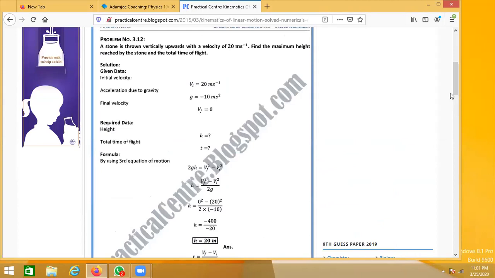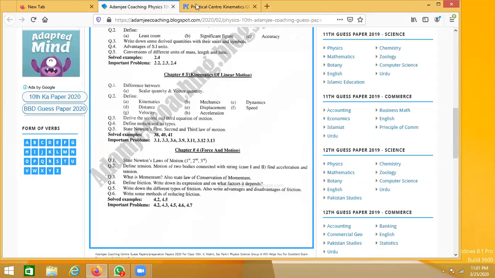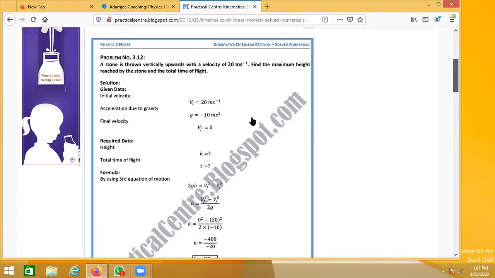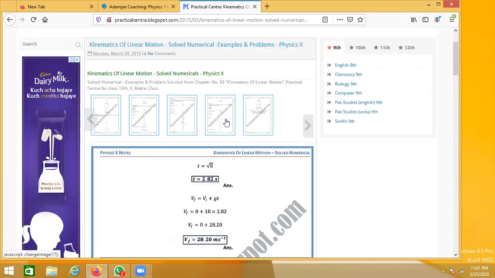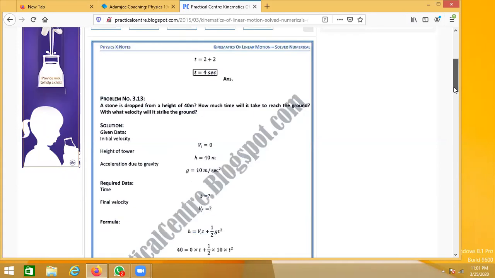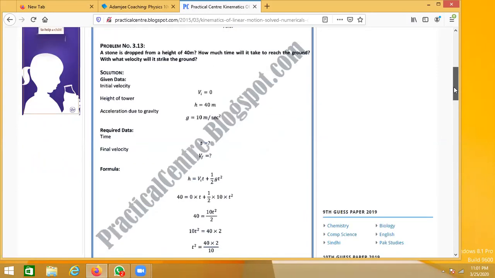Okay, so let's move on to the last question now, which is 3.13, the last question of the book. In this question, they are saying a stone is dropped from a height of 40 meters. Now, this time, the situation is a bit different, right?